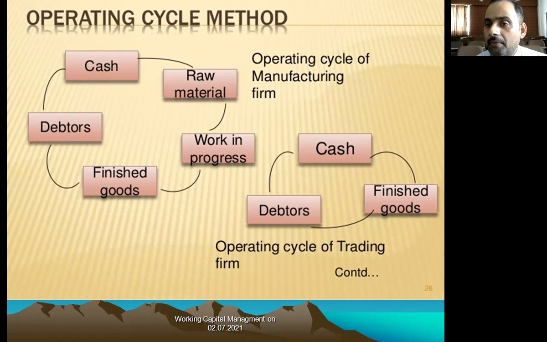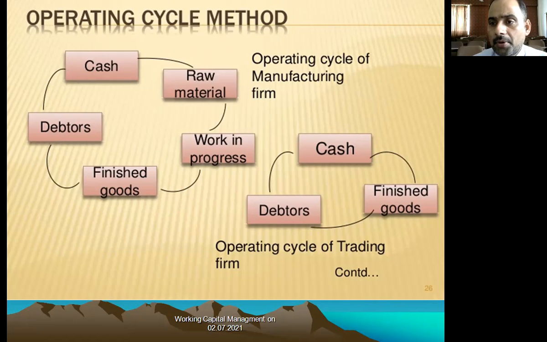On the basis of that cash we will purchase raw material. On the basis of that raw material we will produce semi-produced product. Semi-produced in the sense the process is going on. It means it is the work in progress.